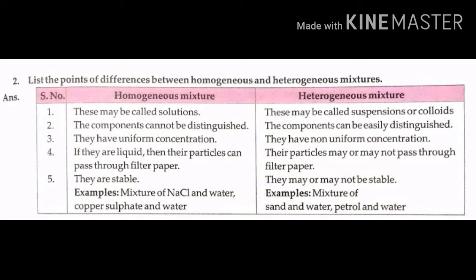Answer: serial number, homogeneous mixture, heterogeneous mixture. Number 1. These may be called solutions. These may be called suspensions or colloids. Number 2. The components cannot be distinguished. The components can be easily distinguished. Number 3. They have uniform concentration. They have non-uniform concentration.